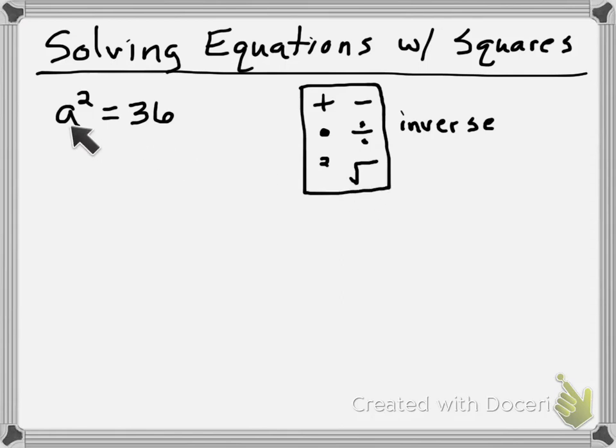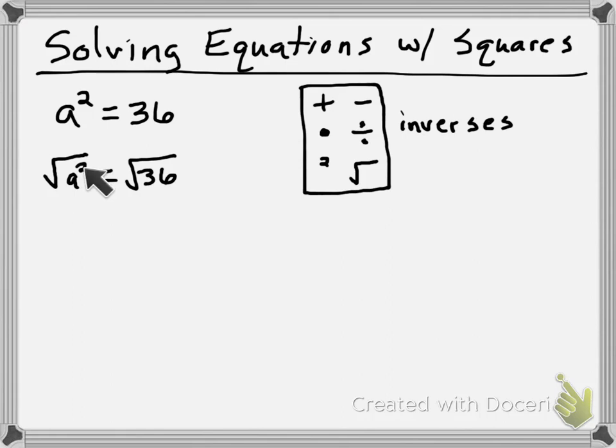So I'm trying to get the a by itself, right? Algebraically, that's how we do it. So I have to get rid of this squared. So what do I use to get rid of a squared? Oh yeah, a square root. So I'm going to take the square root of a squared, but if I take the square root of one side, yes, I've got to take the square root of the other side. Now, what is the square root of a squared?